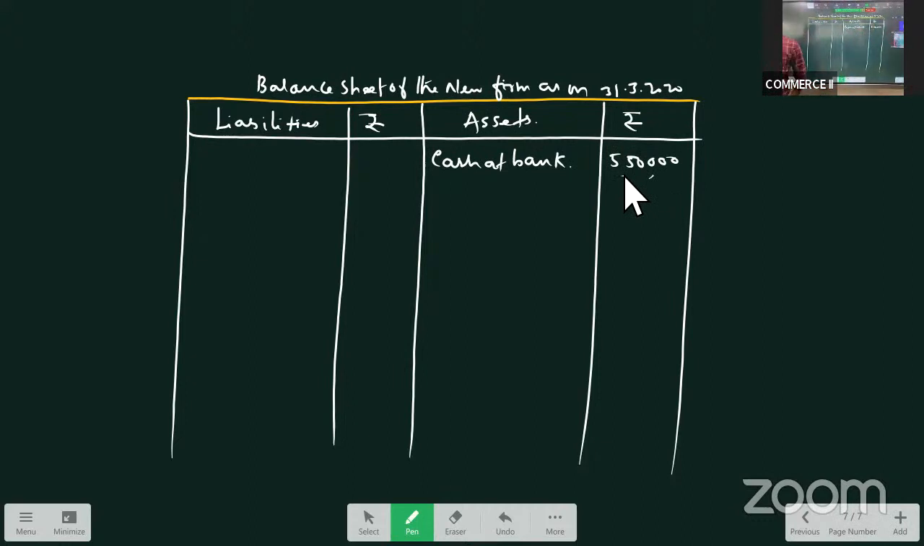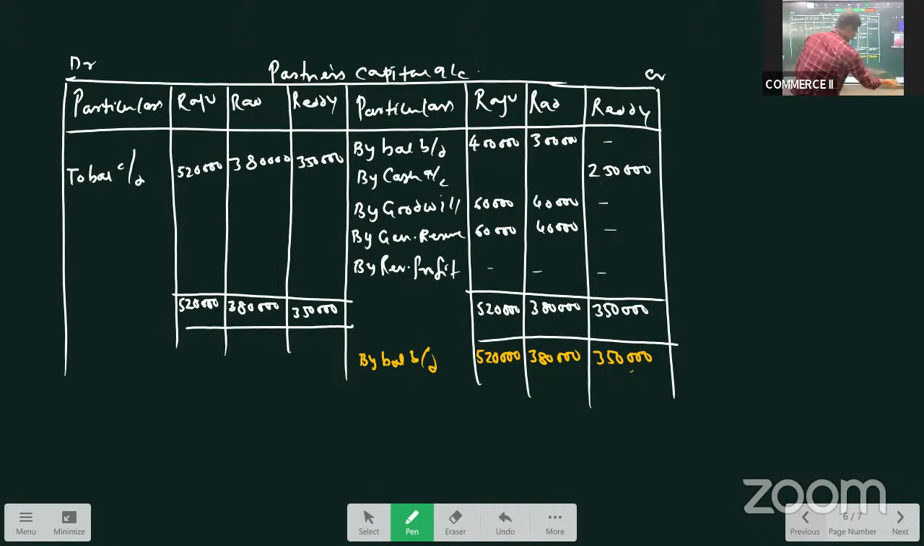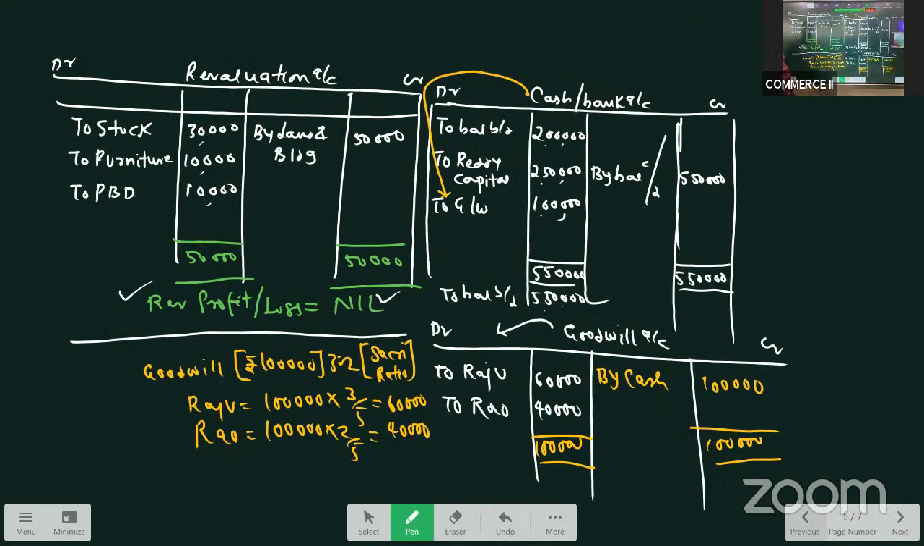What is the second item given? The second item given is sundry debtors. Sundry debtors are given as 2 lakhs. Will I take 2 lakhs directly? No, I think there is a provision on that. Provision on debtors is 10,000. So we have to deduct that.